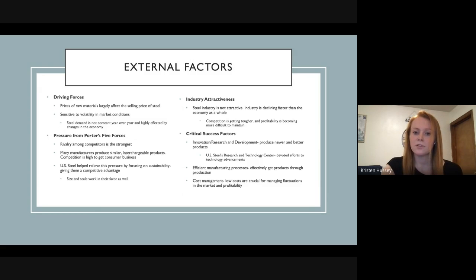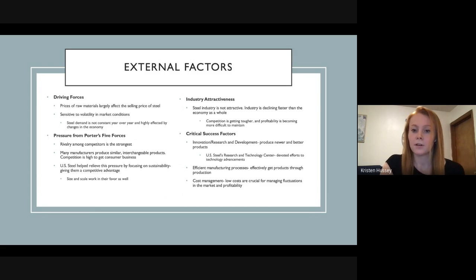In terms of industry attractiveness, the steel industry is not an attractive industry to operate in. The industry is declining faster than the economy as a whole. Because of this, competition is getting tougher and profitability is becoming more and more difficult to maintain. On the positive side, new entrants to the market are not high, but overall industry attractiveness is not looking great.